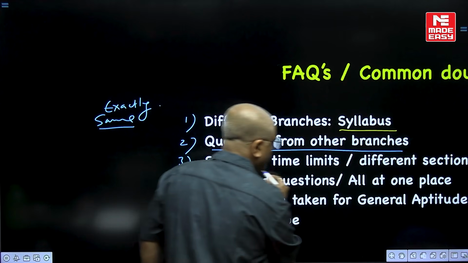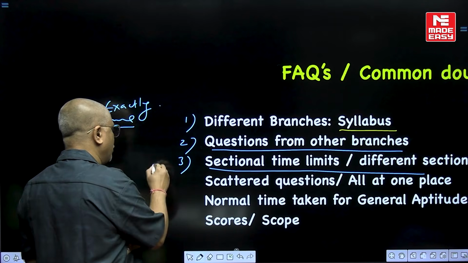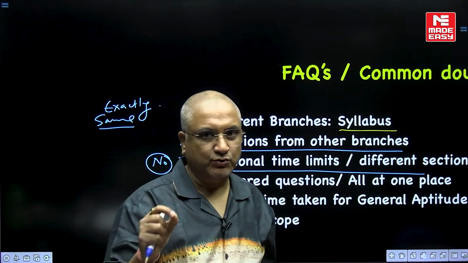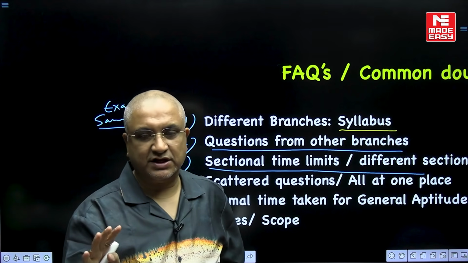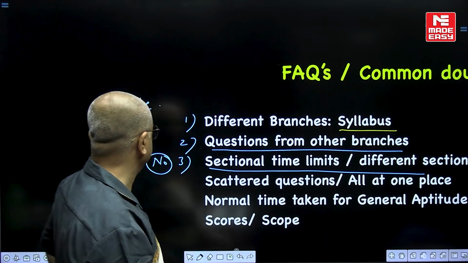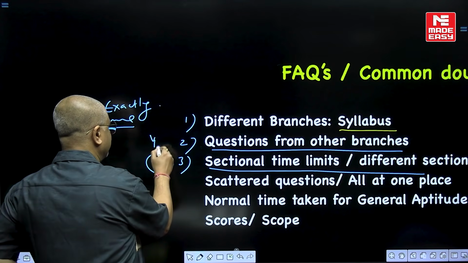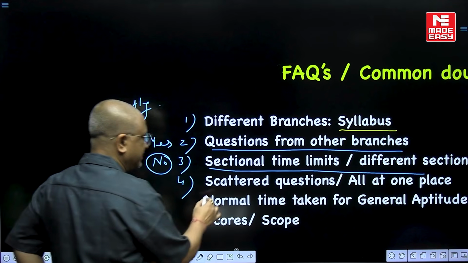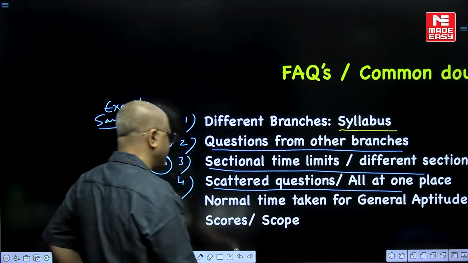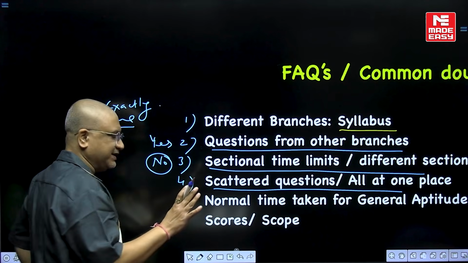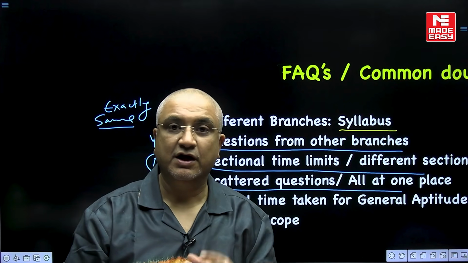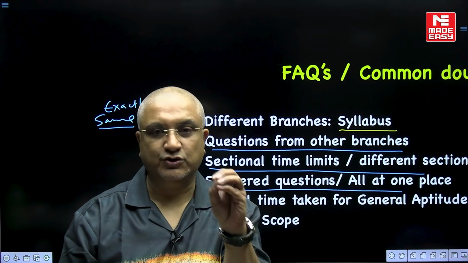Third, there is no sectional time limit or different section. जनरल एप्टीट्यूड क्वेश्चन नंबर 1 to 10 होता है, कोई अलग से सेक्शन नहीं होता, अलग से टाइम लिमिट बिल्कुल नहीं होती है। Right, the answer to that was yes and here the answer was exactly the same. Let's move on to the fourth one: scattered questions or all at one place? For general aptitude, all at one place. There are no scattered questions here, nor spread across the paper. All questions are question number 1 to 10.